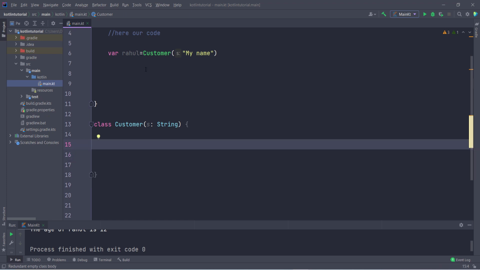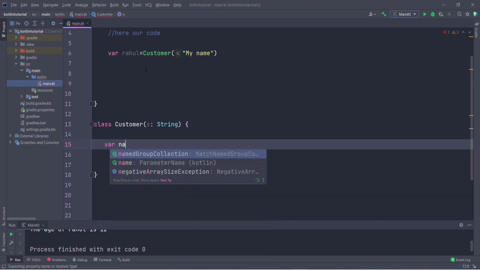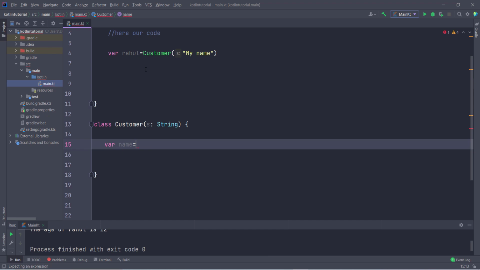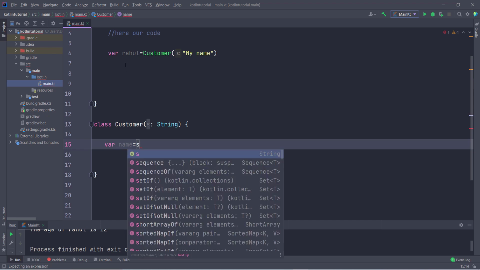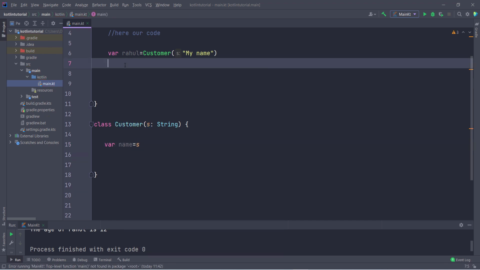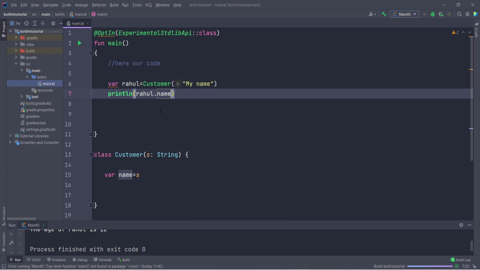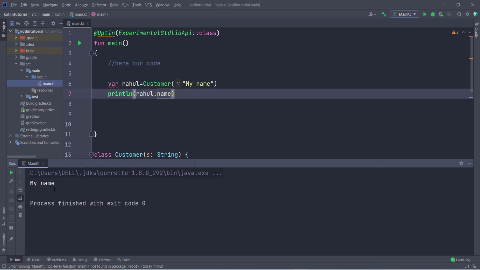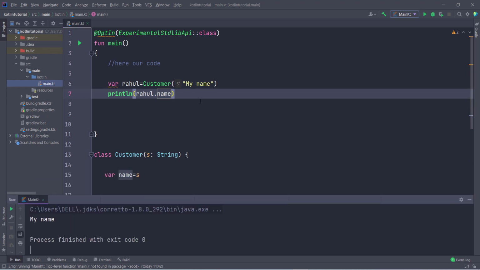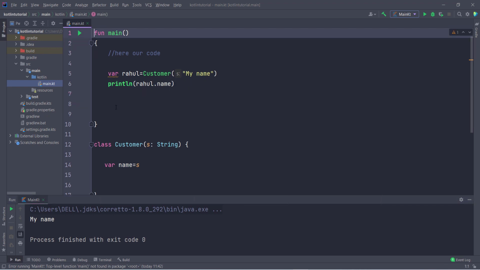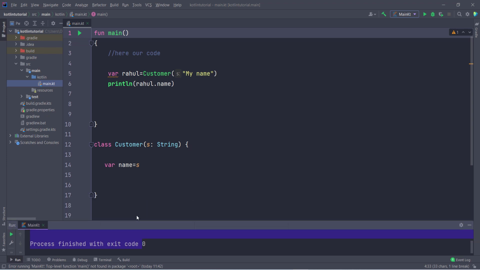Now we can directly store this value inside name. So I take name, and inside this I store s. If I want to print the value of this s, I can type println, and inside this Rahul is the object, and I want to print the name of Rahul, so Rahul.name. It should give the output of my name. So let's run this program and see what happens. You can see it is giving the correct output. Hope you understand how to pass a parameter in a constructor. I can remove this line. This is just a simple basic concept of how classes work in Kotlin.